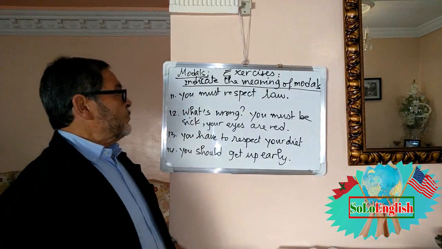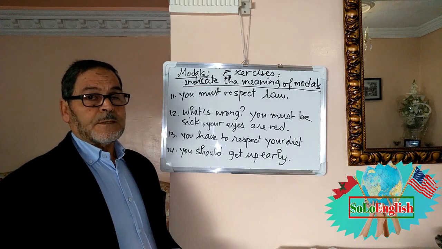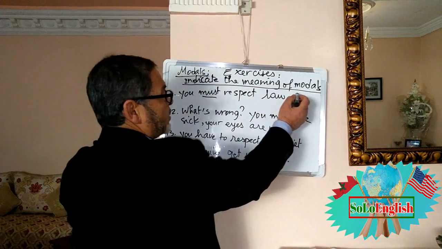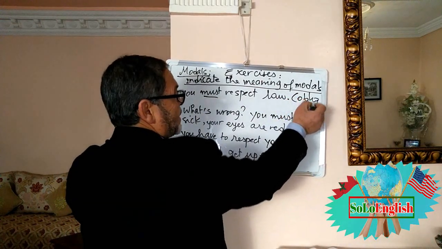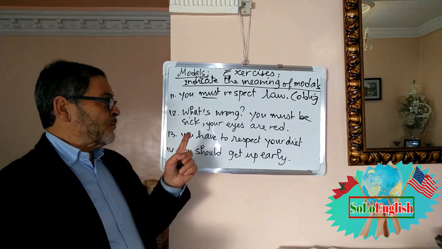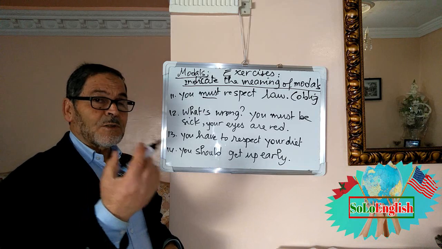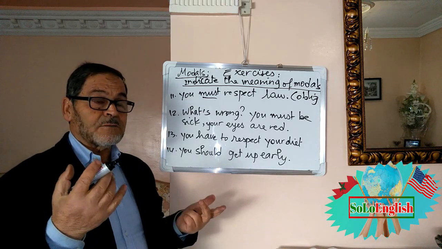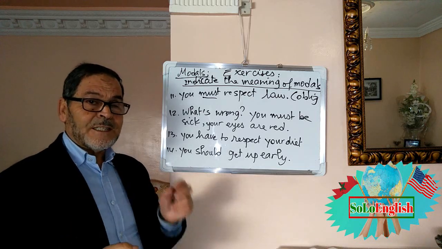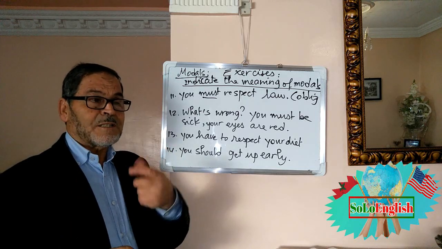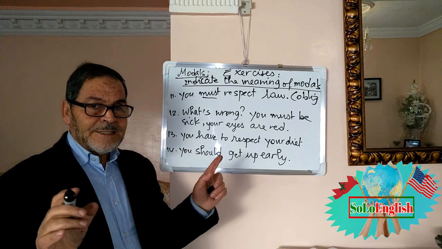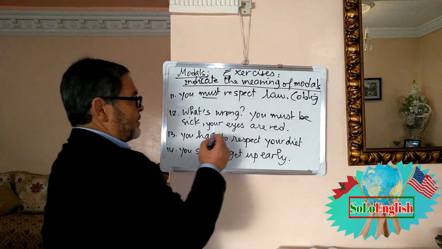11, you must respect the law. So must, it is obligation. لازم. What's wrong? You must be sick. Your eyes are red. So when you look at someone and you see his eyes are red, you say, well, you must be sick. Must here is not obligation, it is certainty. I am certain. Why? Because when I look at someone and his eyes are red, I'm sure that he is sick or ill. So this is certainty.